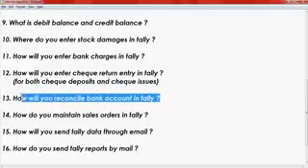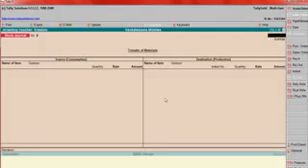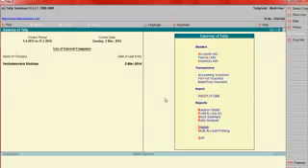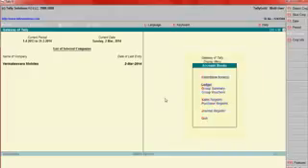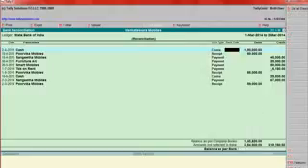How will you reconcile a bank account in Tally? This is a very important question. To reconcile a bank account, first go to Display, Account Books, Ledger, say Bank Account, and then press the Reconcile button. After that, here we have some entries. You find out the bank statement and enter the date on which